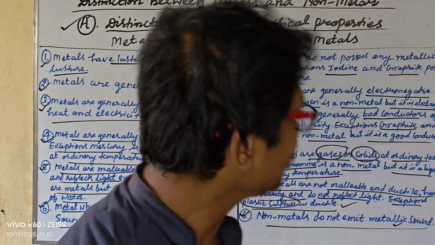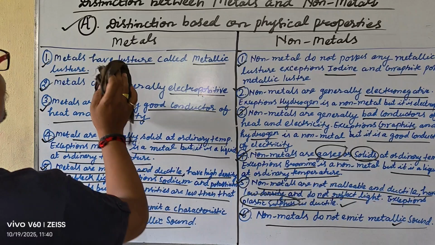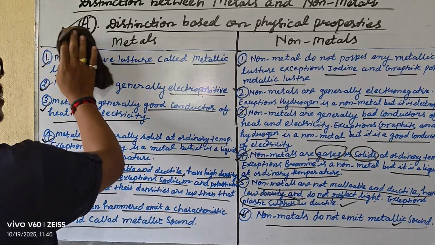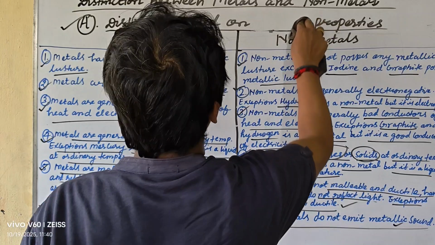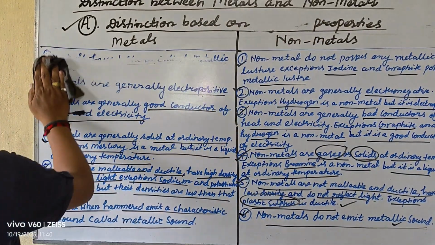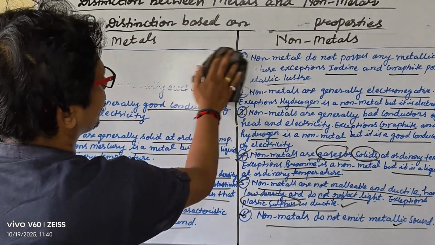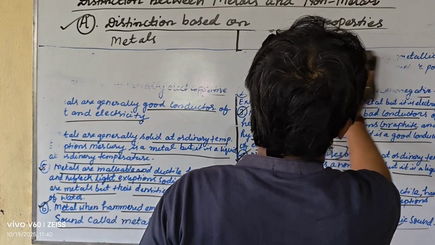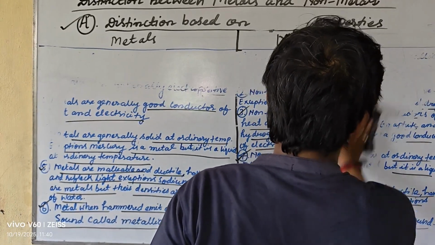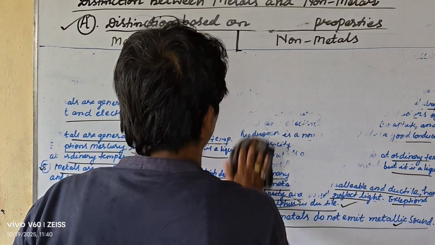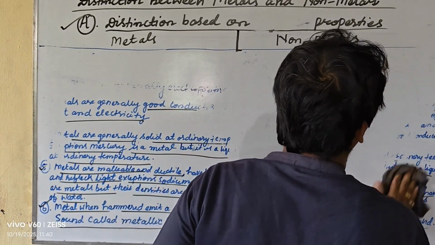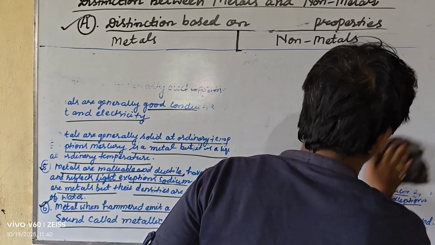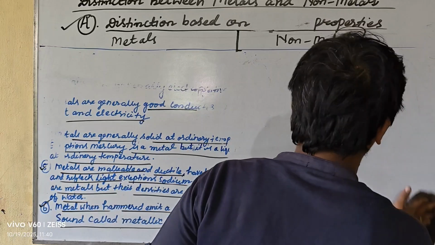So my dear student, let us understand the distinction between metals and nonmetals based on chemical properties. Let us understand the characteristics based upon the chemical properties of metals and nonmetals.